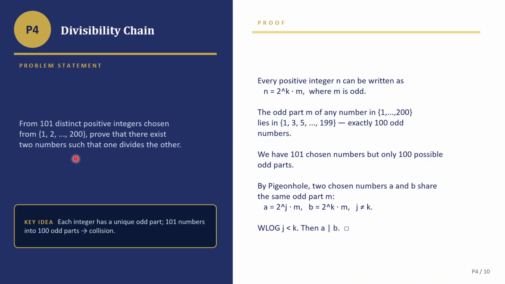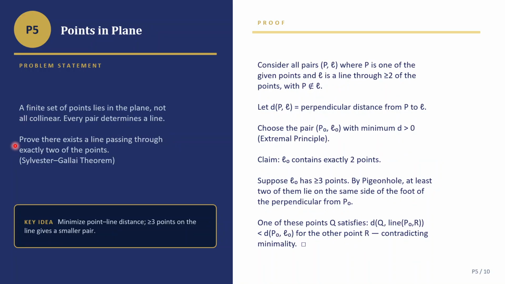So there exist at least two numbers. Just take a minimum example, 1 and 2. And 2 is completely divisible by 1, so there exists, right?